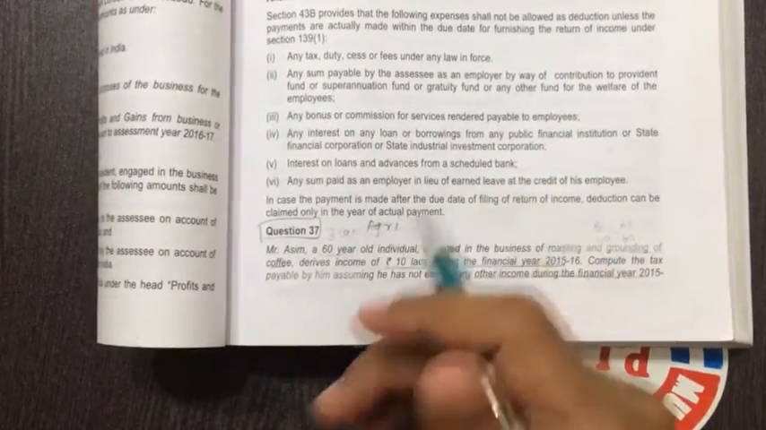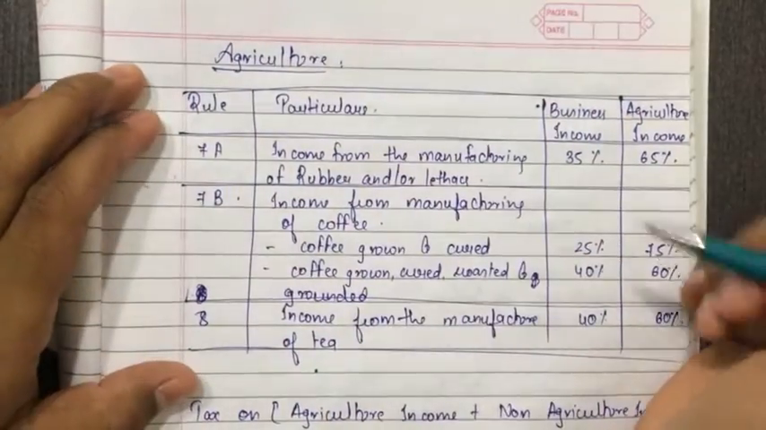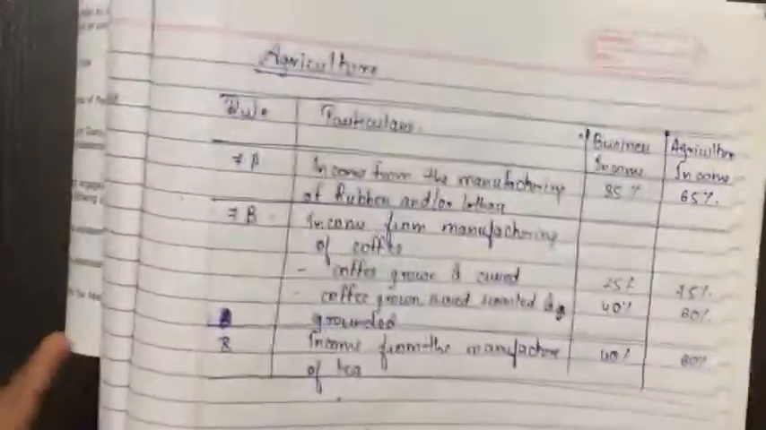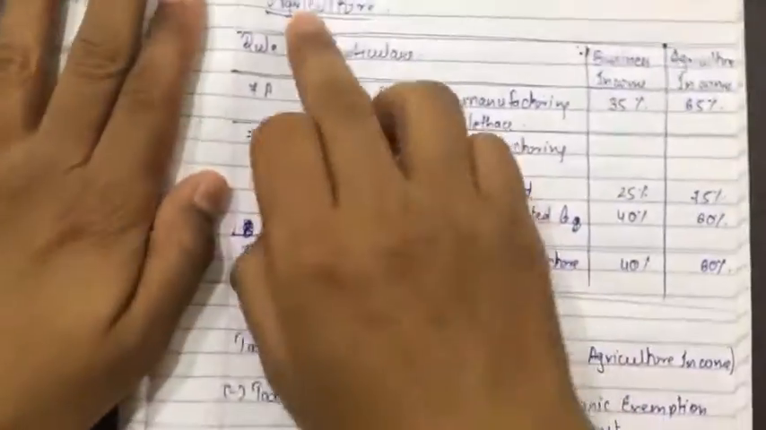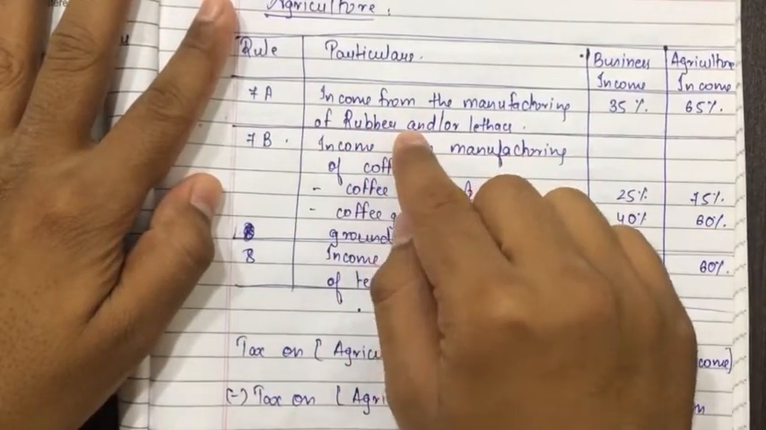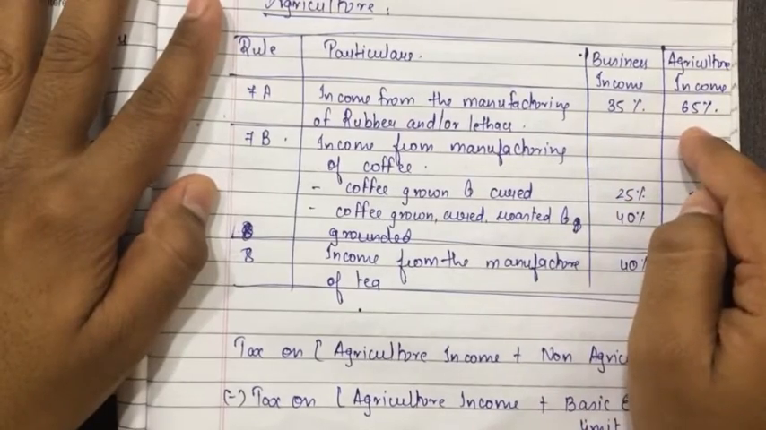Hello friends, let's move on to the agricultural part that I have taught you. Let's revise this chart once, because the entire sum we are going to solve ahead is based on this part and this part. Agriculture. Rule 7A: income from manufacturing of rubber or latex is 35% business income and 65% agriculture income.